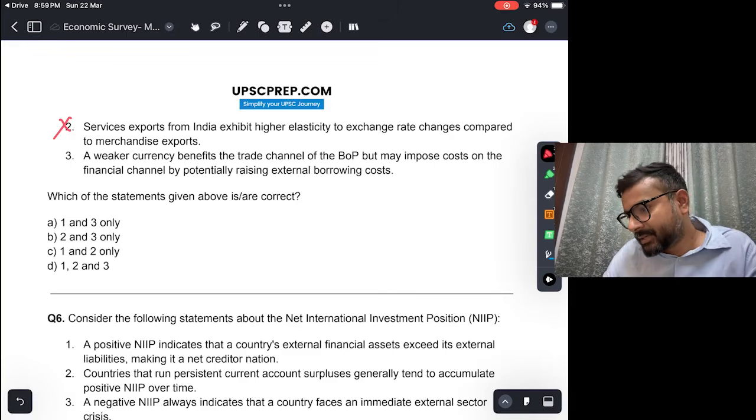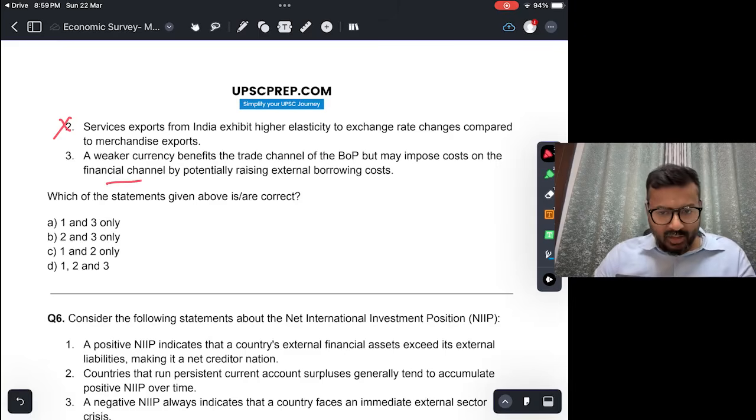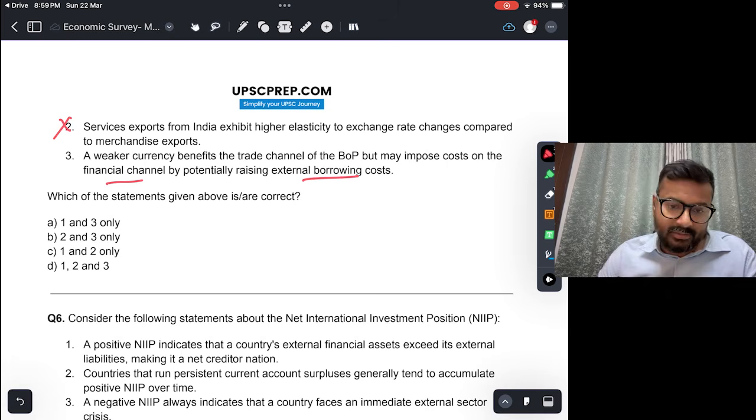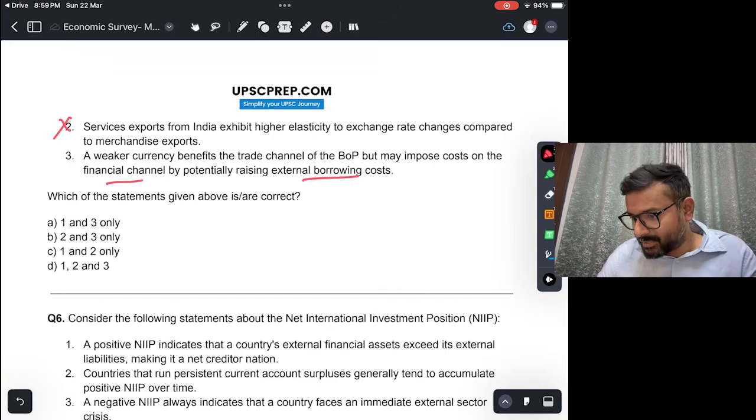Third, a weaker currency benefits the trade channel of the balance of payments but may impose cost on the financial channel by potentially raising external borrowing cost. So again this is correct. अगर currency weak होता है तो of course our exports do increase, but at the same time external borrowing cost also increases. Okay, तो financial channel में उसका burden पड़ेगा. So this is correct. Answer would be 1 and 3, that is A.